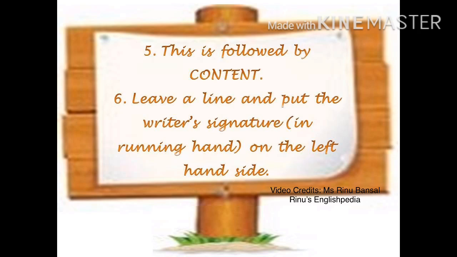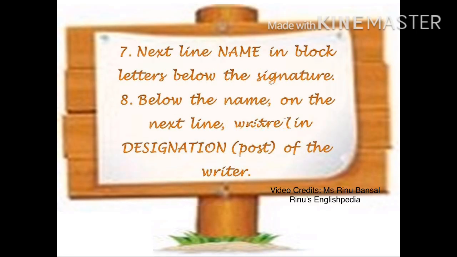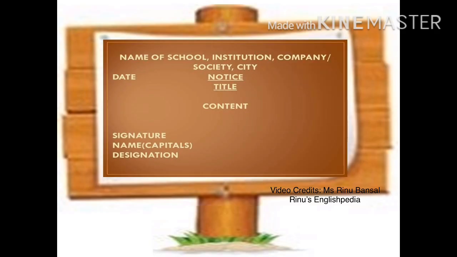After writing the topic, you have to write the content and then leave a line and put the writer's signature in running hand on the left hand side. Below this, in block letters, you should write the name of the writer and his designation. This is how the notice should appear after you have finished writing it. Kindly remember that the signature has to be in running hand and below that the name has to be in block letters. The designation should be written in brackets below the name.